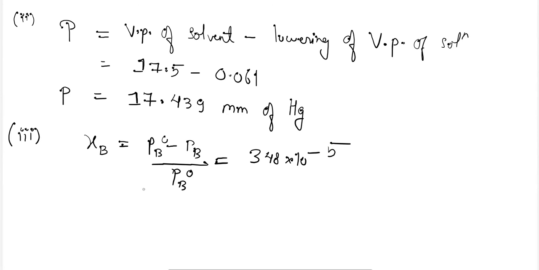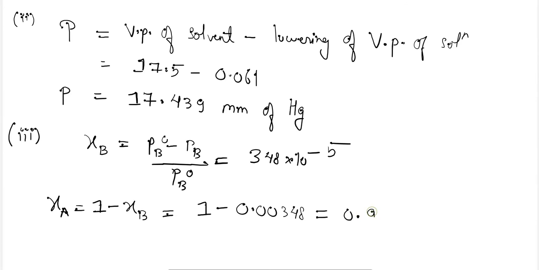Now we know that XA will be equal to 1 minus XB. So the value will become 1 minus 0.00348. So the answer will come 0.9965. Okay, so this is the calculation which we have to do.